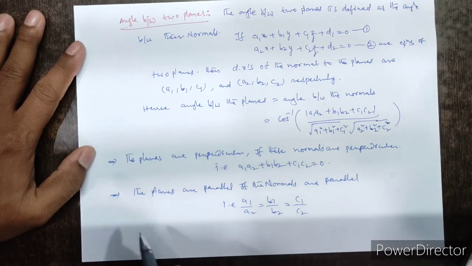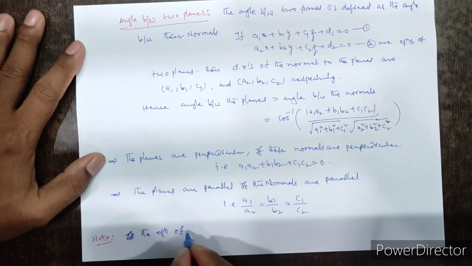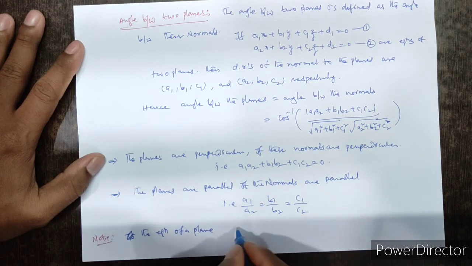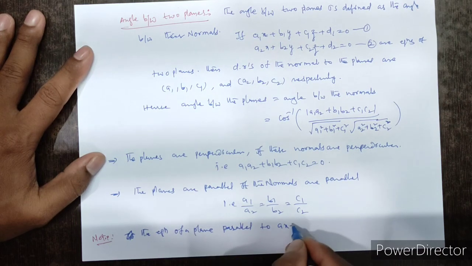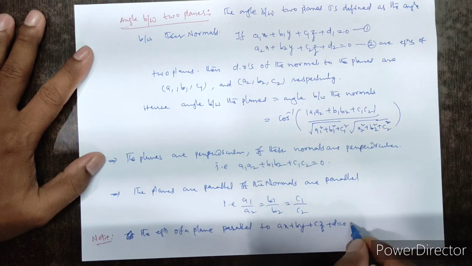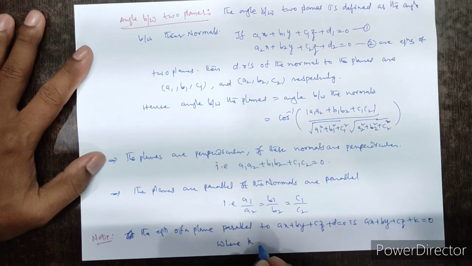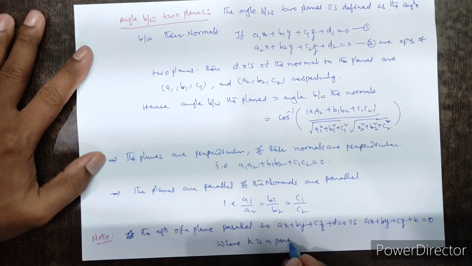Note: the equation of a plane parallel to ax plus by plus cz plus d equal to 0 is ax plus by plus cz plus k equal to 0, where k is a parameter.